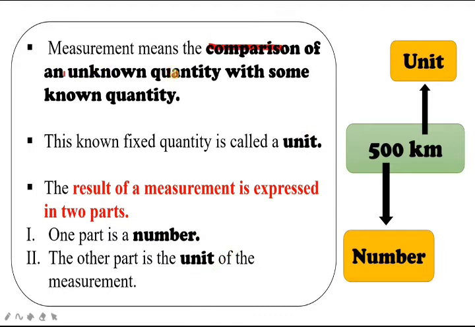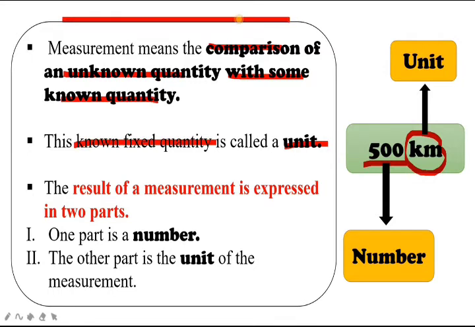This is the rule. Measurement means the comparison of an unknown quantity with some known quantity. What is the unknown quantity? The measurement itself, how many kilometers, that we have to measure. But the known quantity we know: the unit. We know that the measurement will come in a particular unit, kilometer or meter. That is the known quantity.